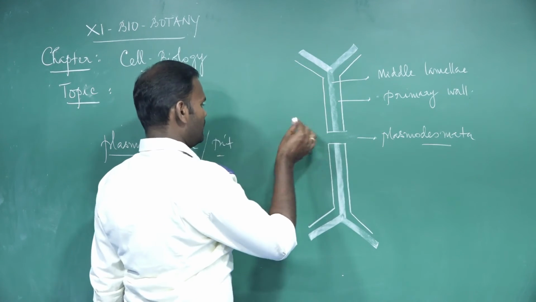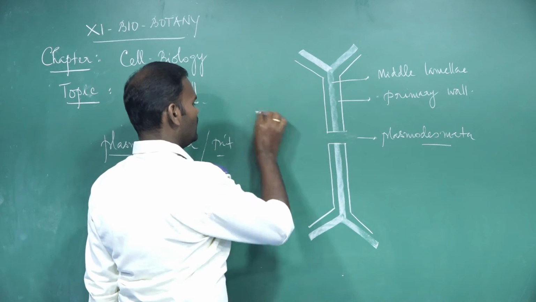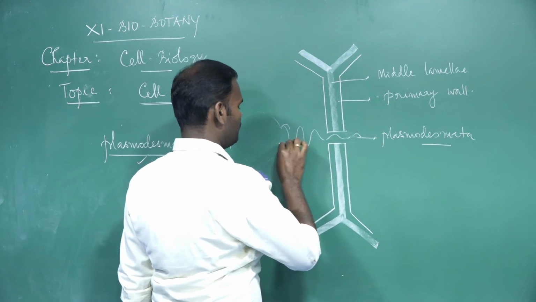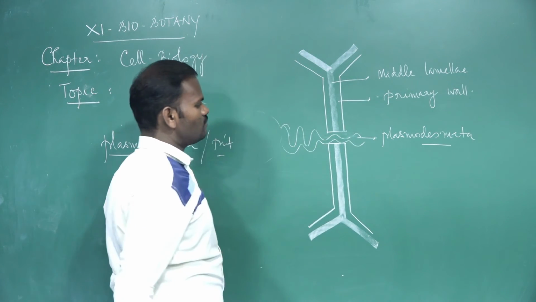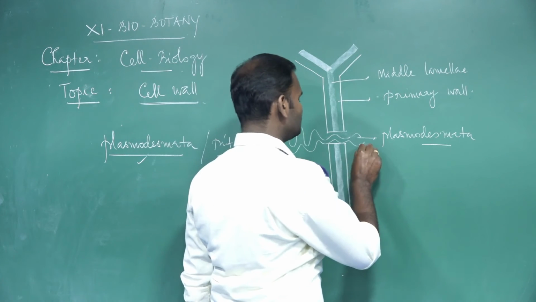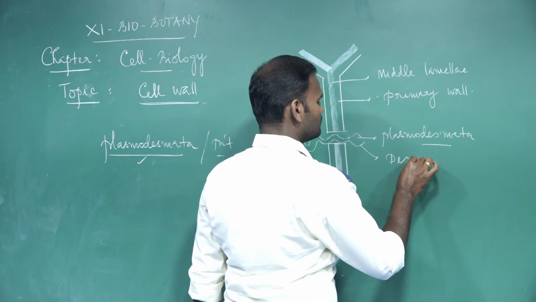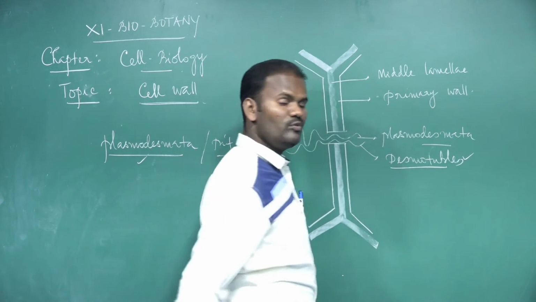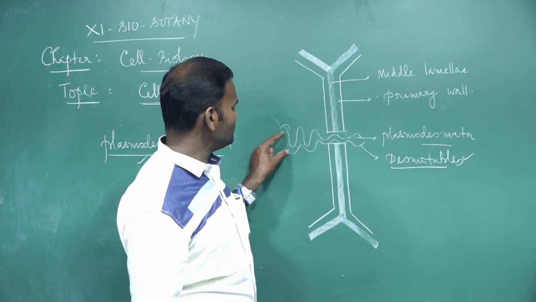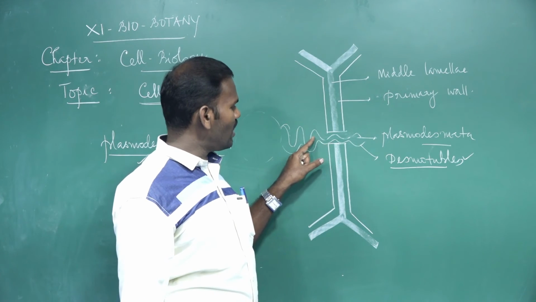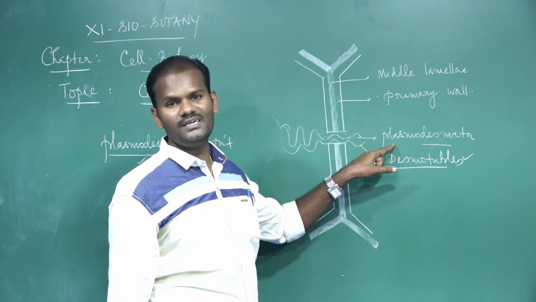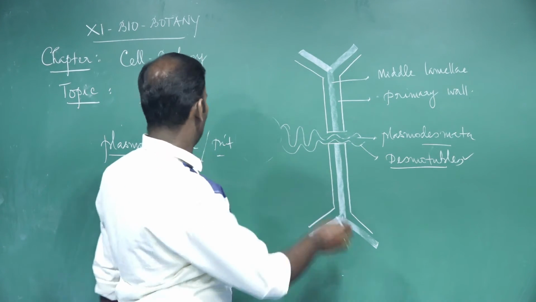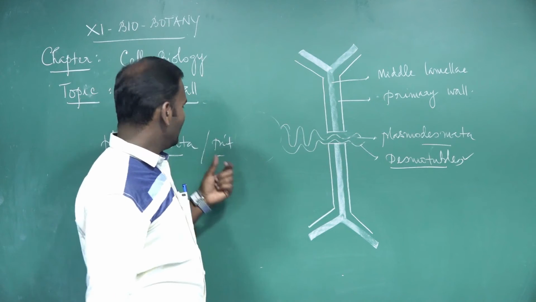Sometimes the endoplasmic reticulum, which surrounds the nucleus, passes through the plasmodesmata. These are called desmotubules. What do you mean by desmotubules? They are extensions of the endoplasmic reticulum that pass through the plasmodesmata into the neighboring cells. These tubules are called desmotubules. So plasmodesmata over. The next is pit.